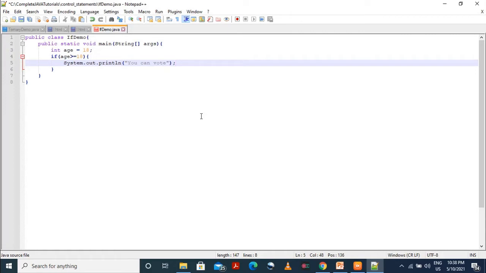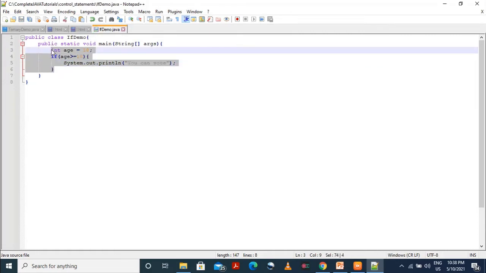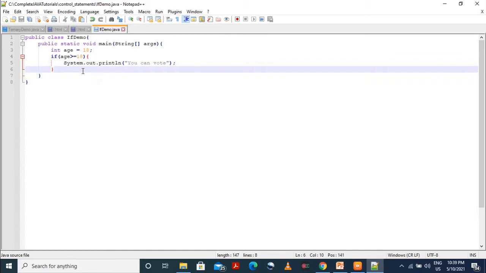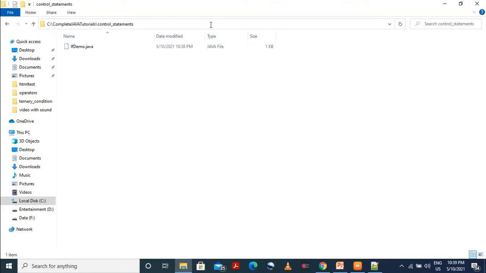This is the simple program which I am taking because we are at the very basic level right now, so don't worry about it. We'll just try to run it. Now see the logic here: int age is equal to 18. If age is greater than or equal to 18, then you can vote. So we'll just run this program.